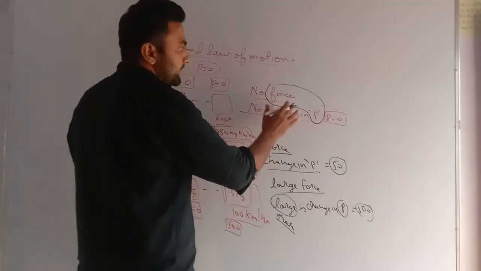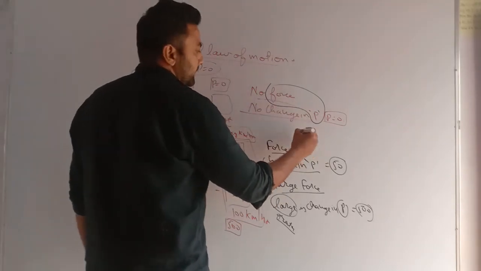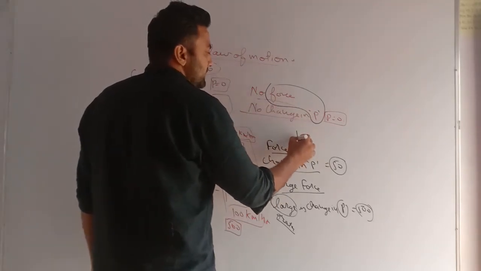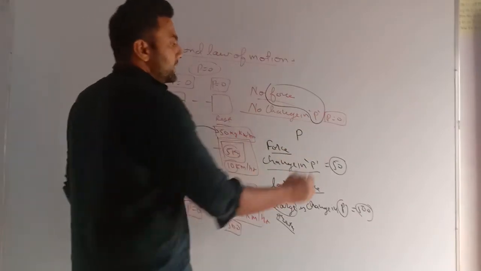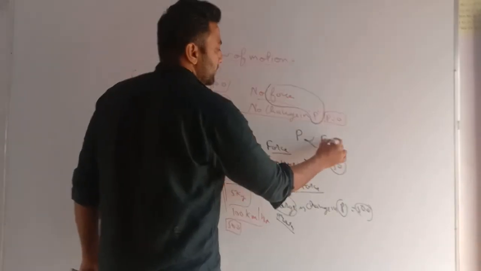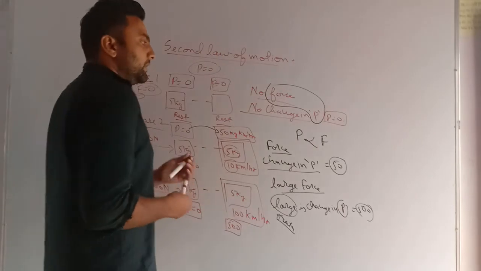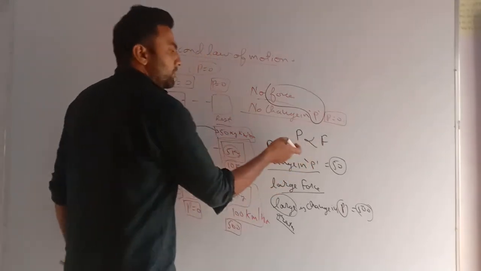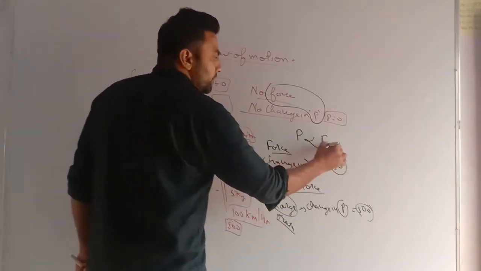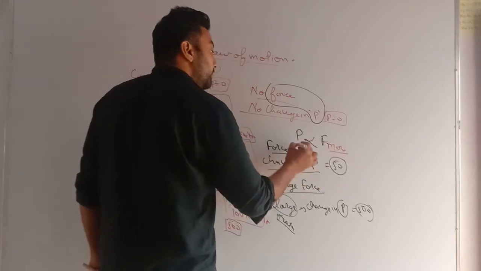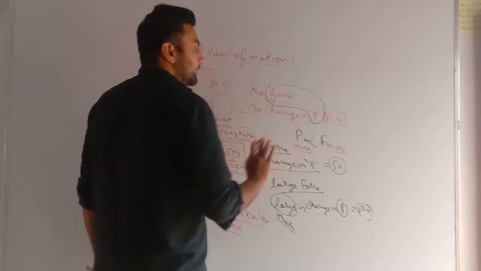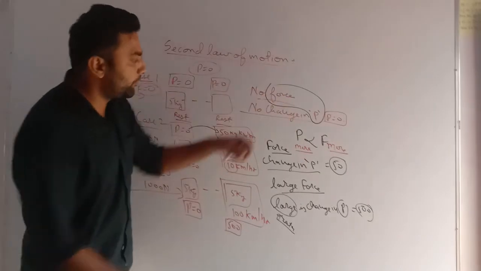The statement of the second law of motion is that the change in momentum is directly proportional to the force applied. Means if force is 0, change in momentum is 0. If force applied is more, change in momentum will be more.